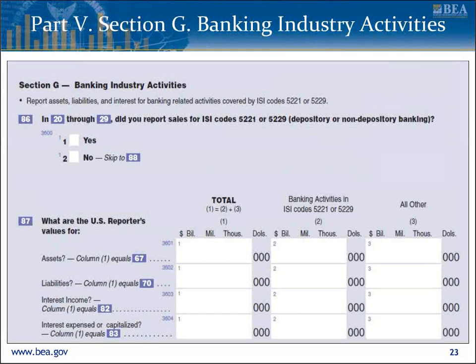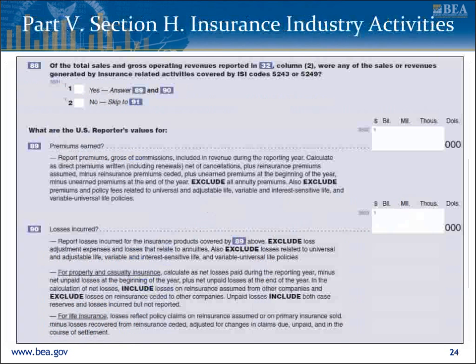Section G of Part 5 covers banking industry activities. Complete this section only if you reported sales for ISI codes 5221 or 5229. Section H of Part 5 covers insurance industry activities, including premiums earned and losses incurred. Complete this section only if you reported sales for ISI codes 5243 or 5249, which represent insurance and life insurance carrier activity.